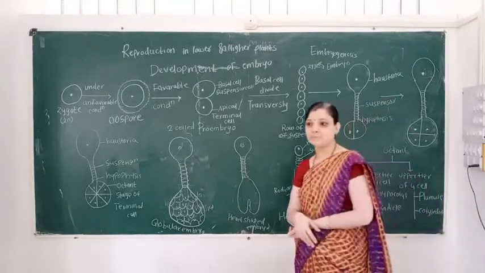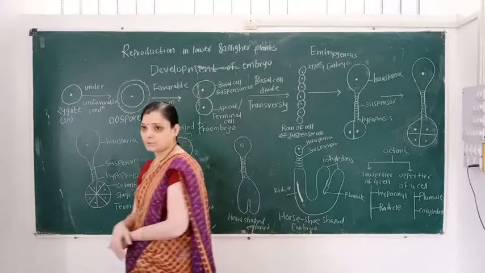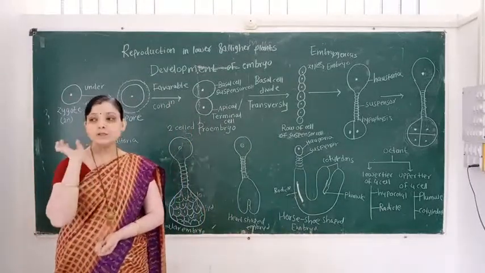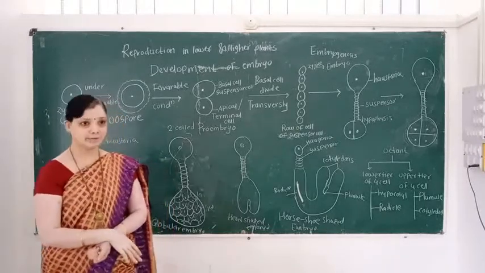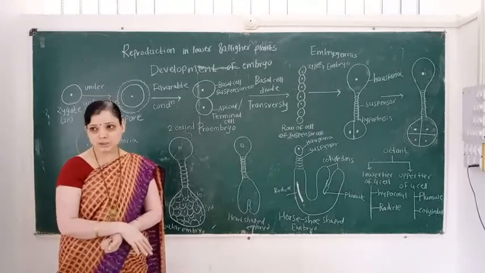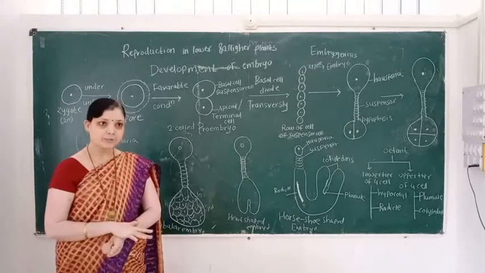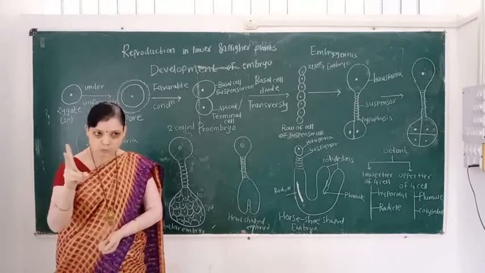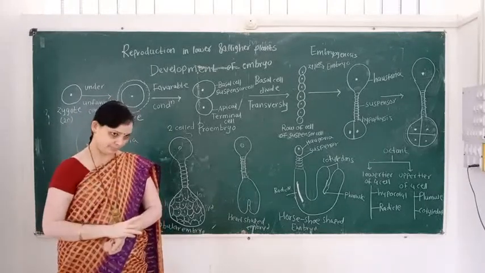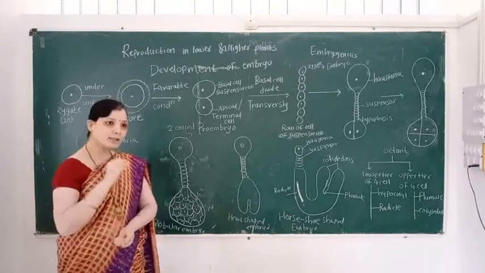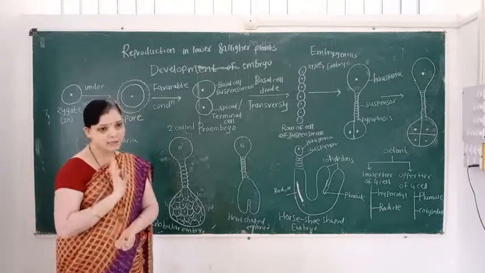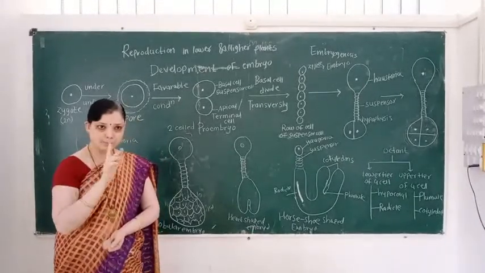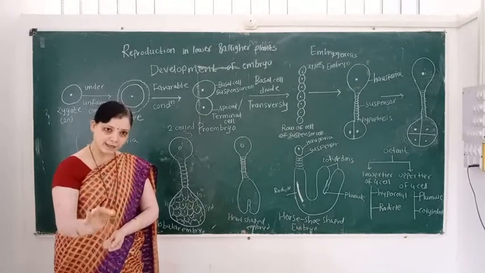Then what happens? The oospore developed from the zygote undergoes transverse division, and there is formation of two unequal cells. Unequal, that is, one cell is larger and the other cell is smaller. So development of the embryo starts from a zygote.